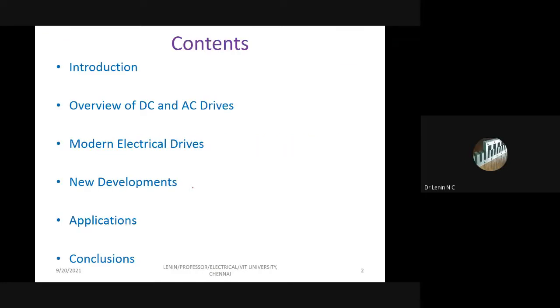A brief introduction to what we are going to see in today's discussion. We are going to have an overview of DC and AC drives, what a modern electrical drive is, what the new developments will be, and a few applications. Finally, I am going to conclude my work.